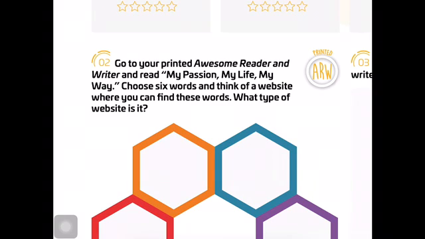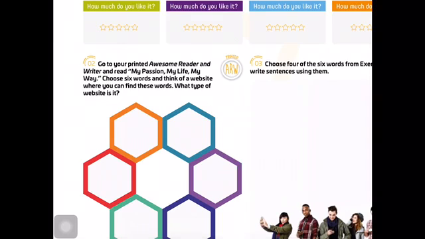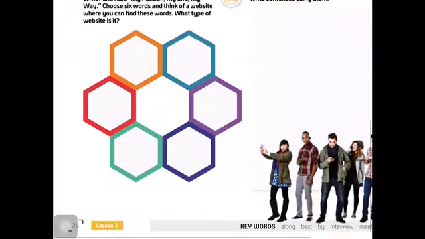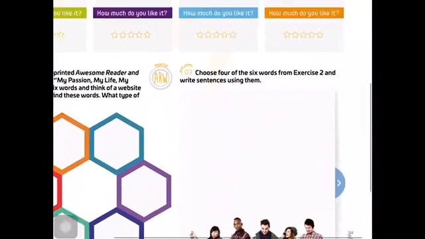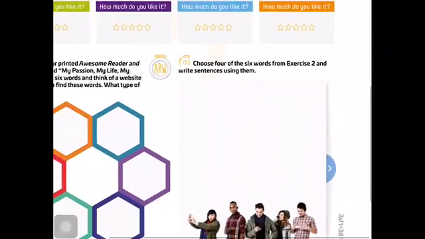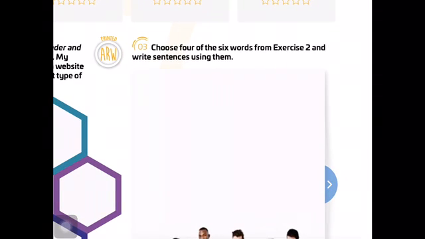In exercise 2, it says go to your printed Awesome Reader and Writer and read My Passion, My Life, My Way. Choose 6 words and think of a website where you can find these words. What type of website is it? Okay, I will give you the book, Awesome Reader and Writer, so don't worry if you don't have it in physical. I can give it to you digital. Okay. Exercise 3: choose 4 words, 4 of the 6 words from exercise 2, and write sentences using them.